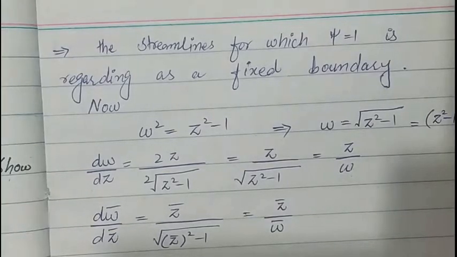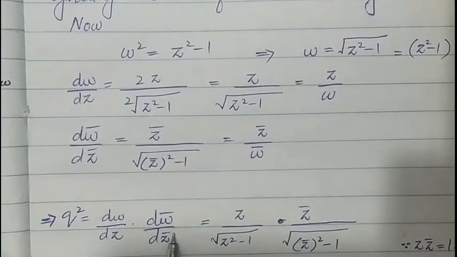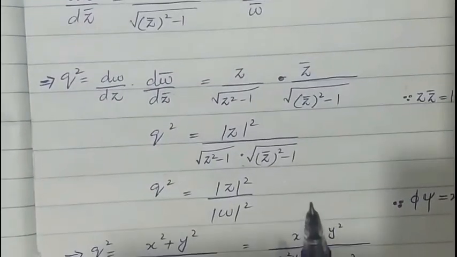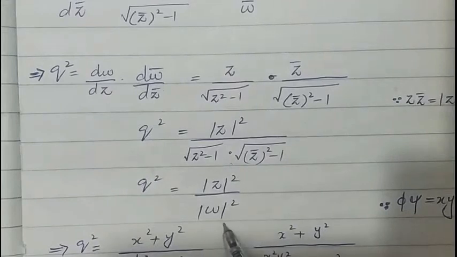As speed square is equal to dw by dz into the conjugate of dw by dz, we will get z into z conjugate over omega into omega conjugate. So we will get numerator |z| square and denominator |omega| square. So q square will become |z| square over |omega| square.